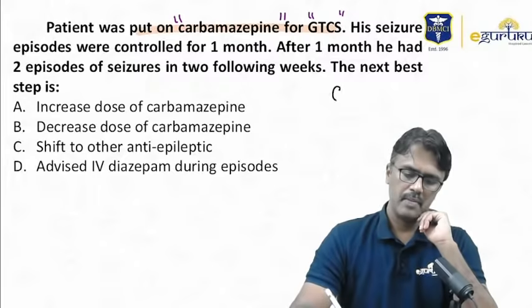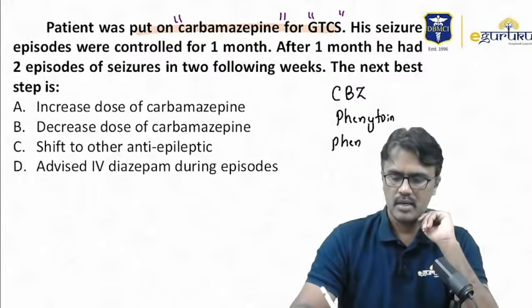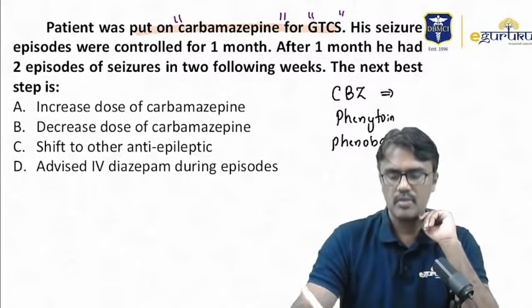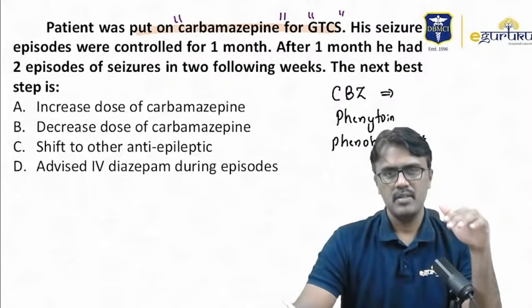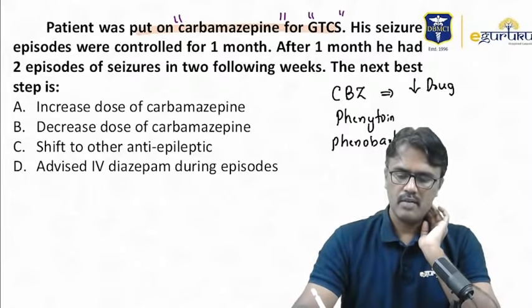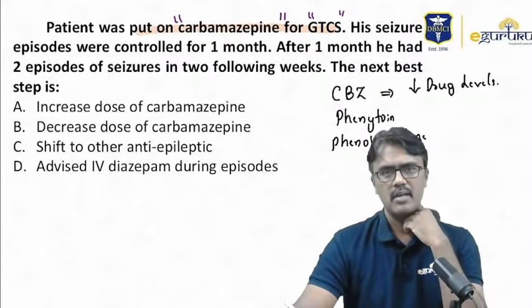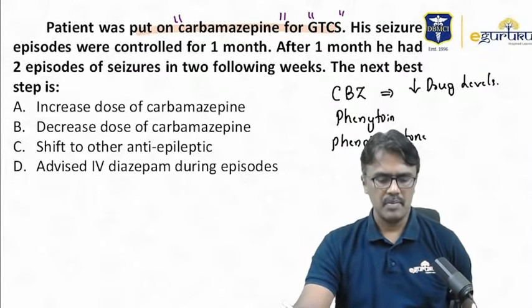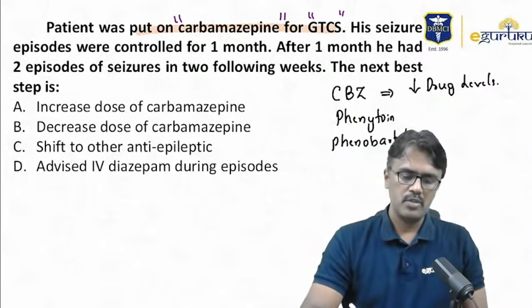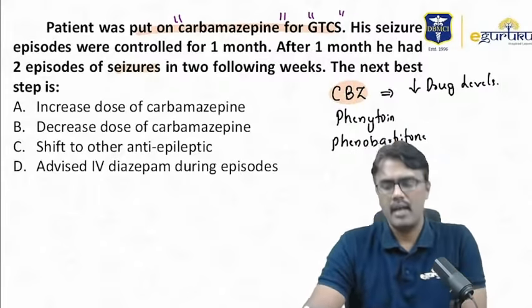Remember, there are certain anti-epileptics which are enzyme inducers: carbamazepine, phenytoin, phenobarbital. Now, what is the problem with carbamazepine? It can induce its own metabolism. That means it can decrease the drug levels. If the drug levels decrease in the circulation, obviously seizures increase. So please note this down. When you start carbamazepine, after 1 month the episodes of seizure occur again. It is because of autoenzyme induction by carbamazepine, and there will be a decrease in drug levels.